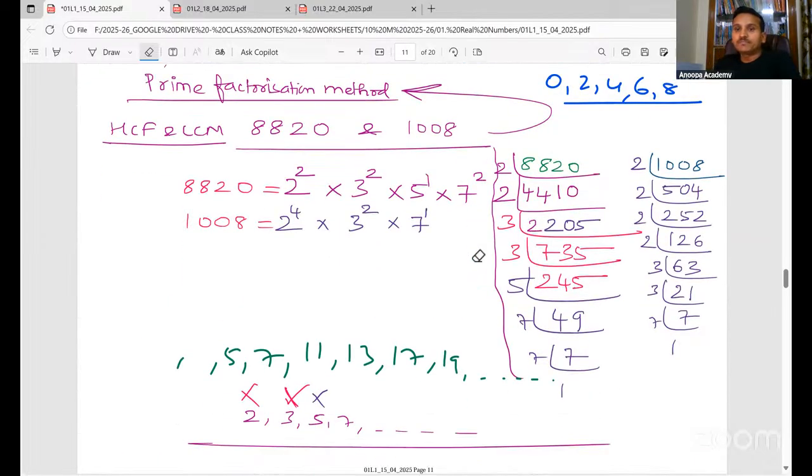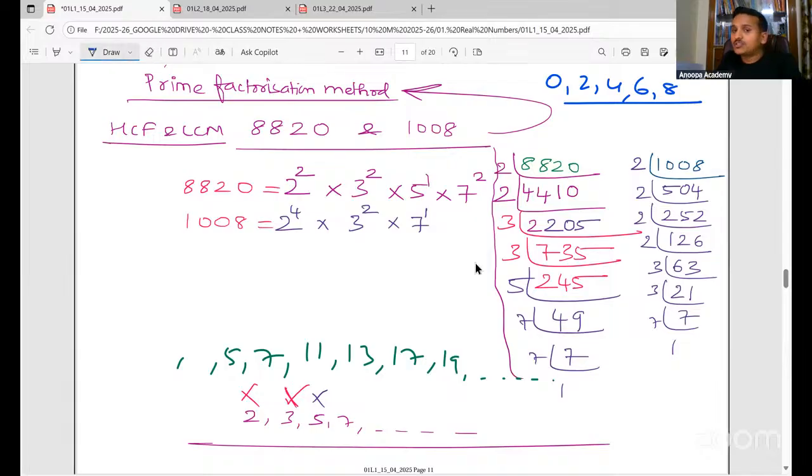Fine. So now, I'm starting with 2. 2 4s are 8. 2 1s are 2 and 2 zeros are 0. And then again 2 2s are 4. Now look here.